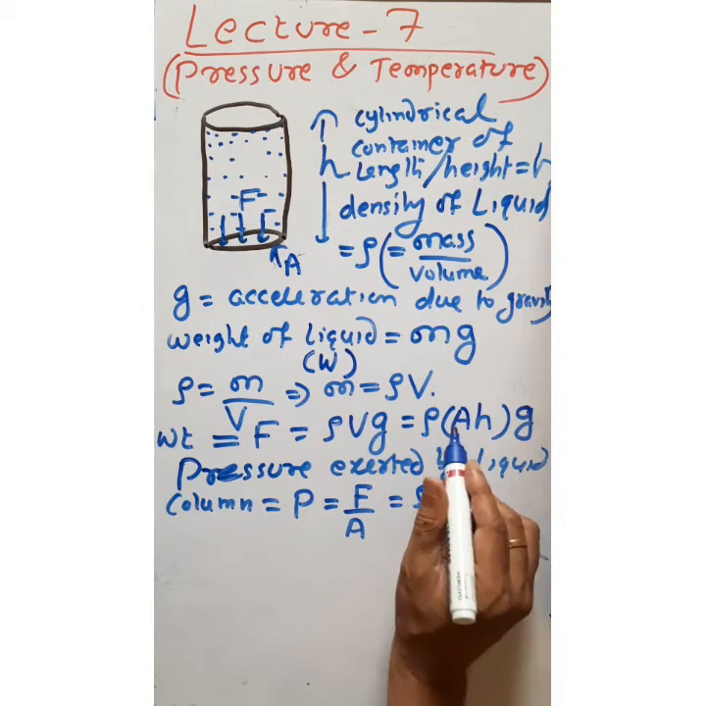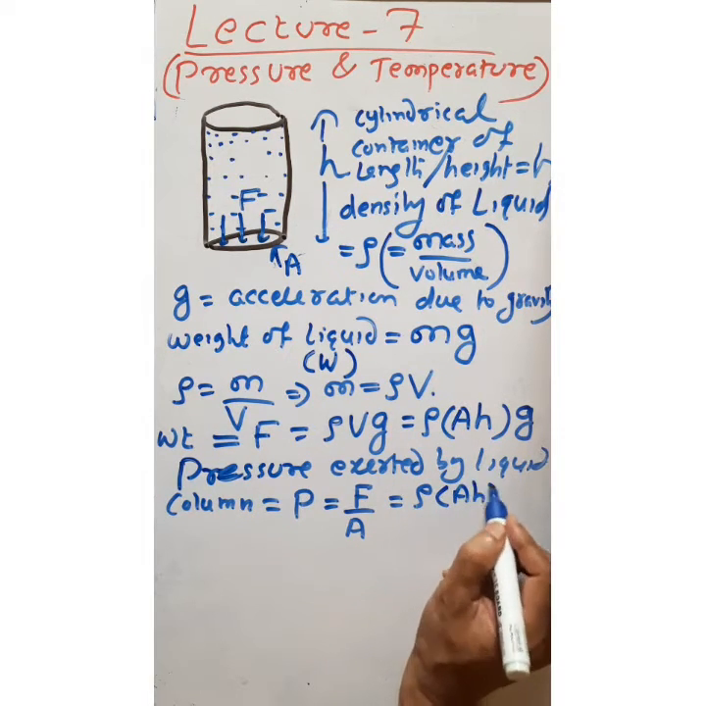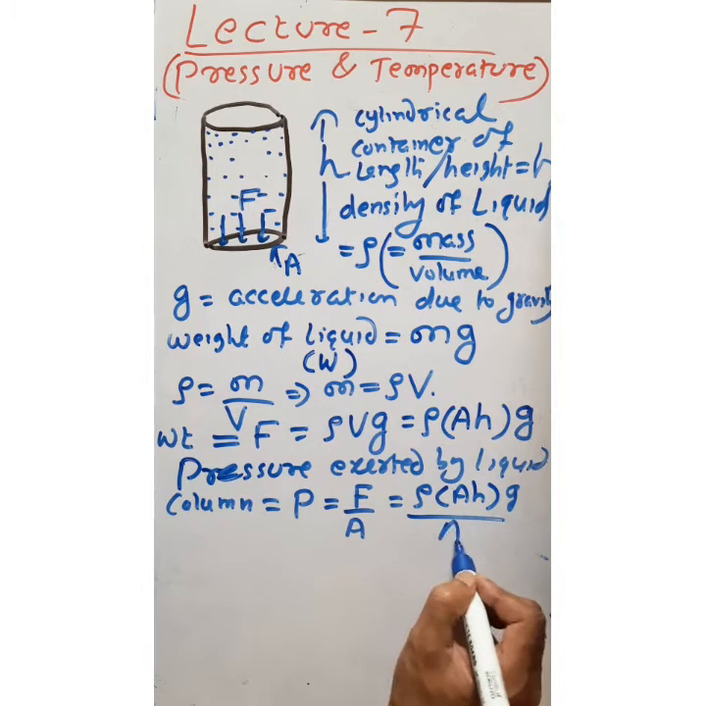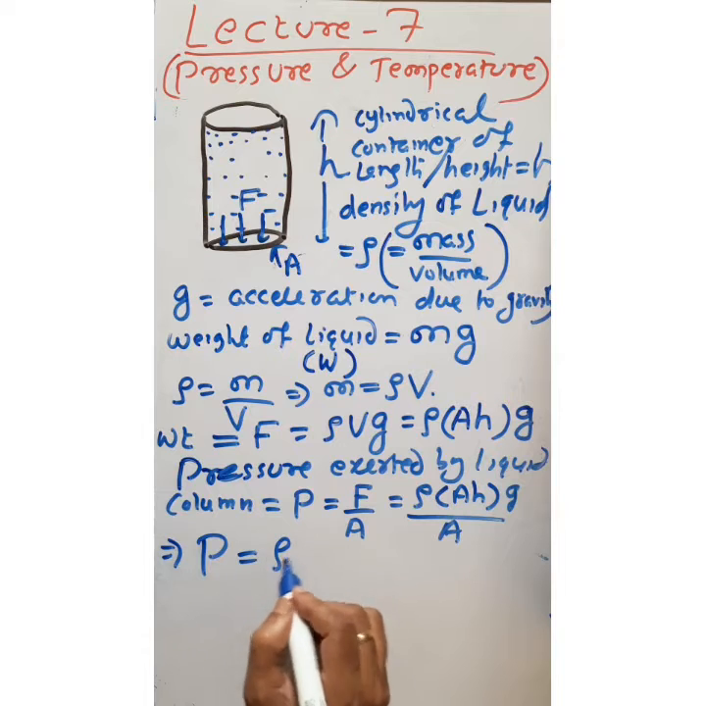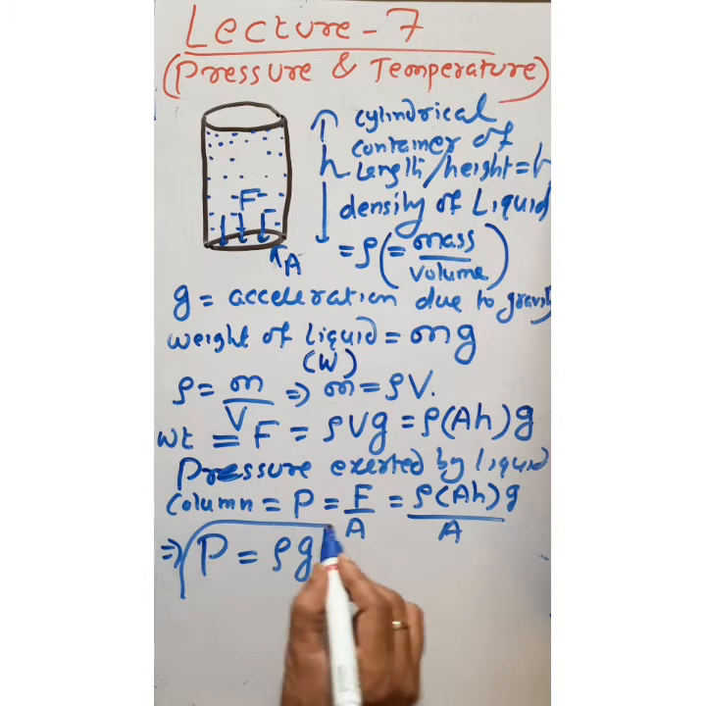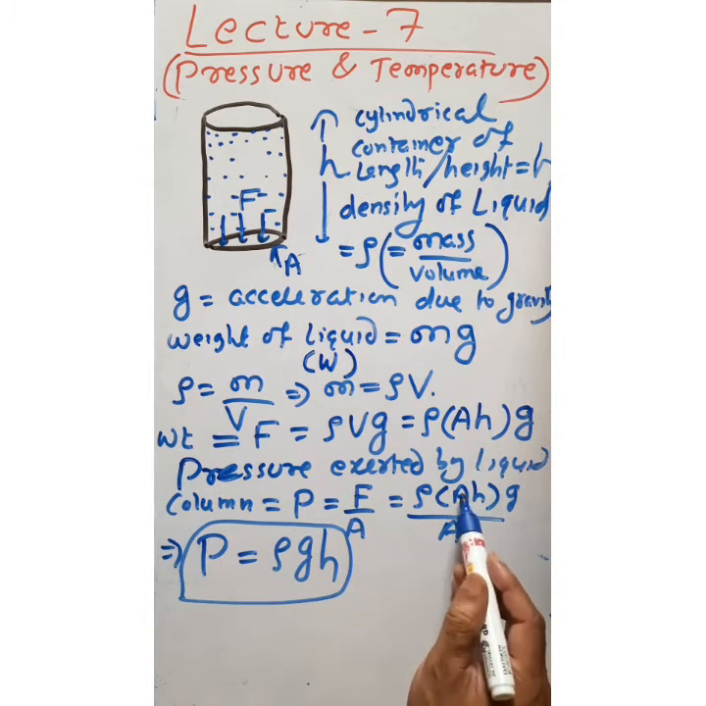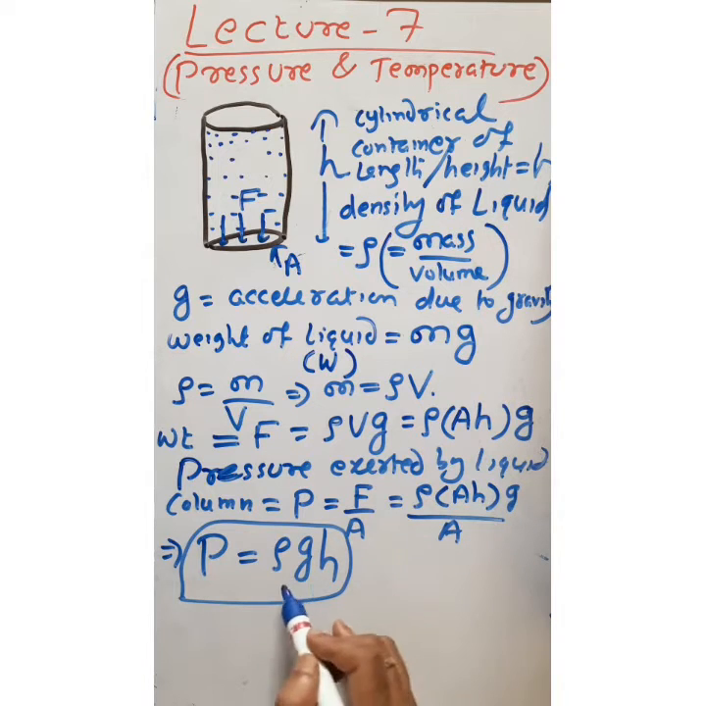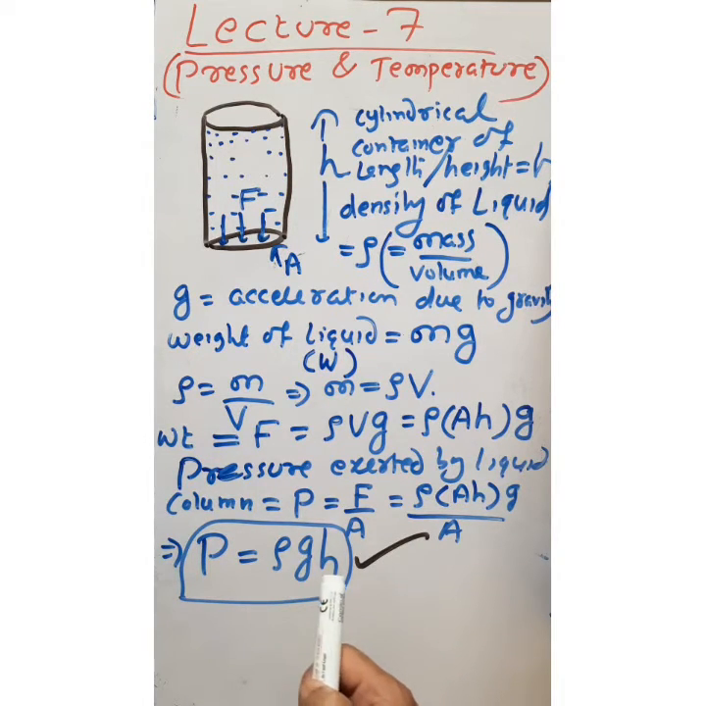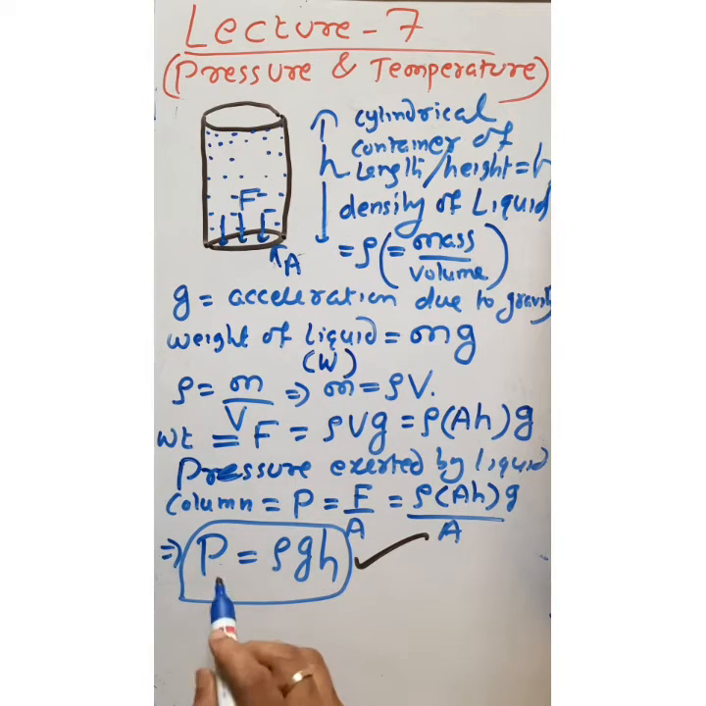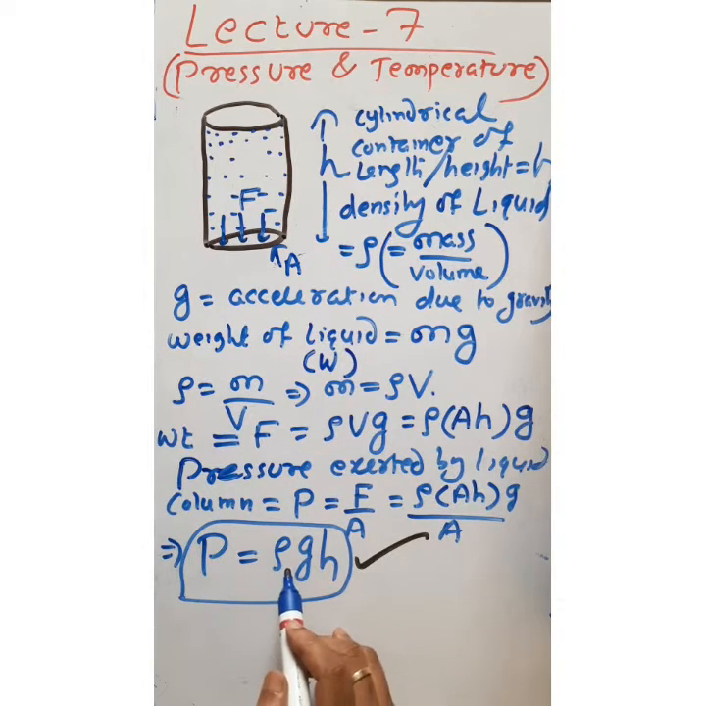Force is rho h g divided by a, the a cancels. So pressure is equal to rho gh. Since a cancels, rho gh is the pressure exerted by the liquid column. You have to remember this is the formula of the pressure exerted by a liquid or gas or any solid substance. So pressure is nothing but rho gh.